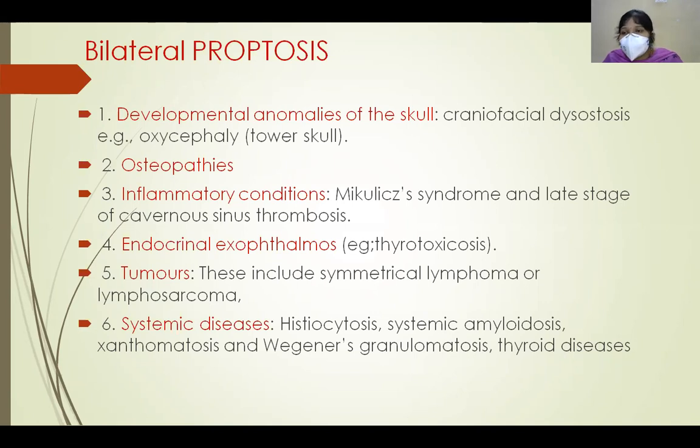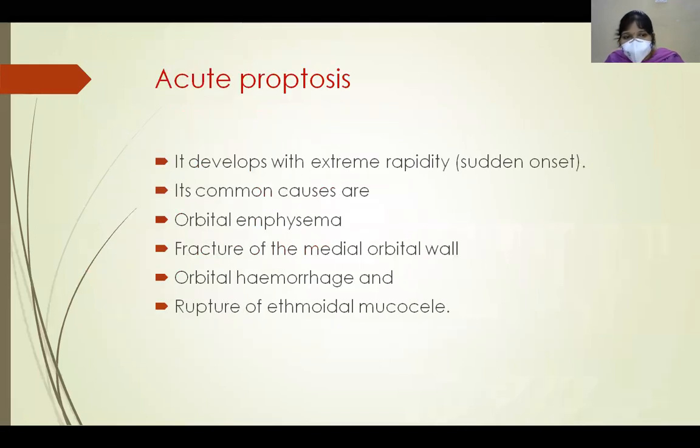The most important cause of bilateral proptosis is endocrine exophthalmos seen in thyrotoxicosis. Coming to tumors, these include symmetrical lymphomas or lymphosarcoma. And the systemic diseases which cause bilateral proptosis are histiocytosis, amyloidosis, xanthomatosis, vaginal granulomatosis, and thyroid disease.